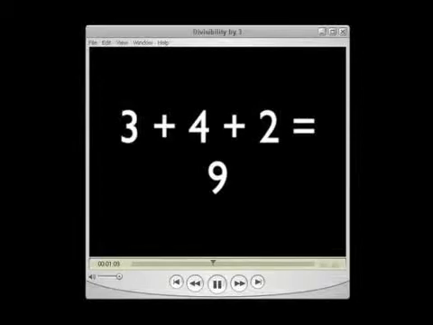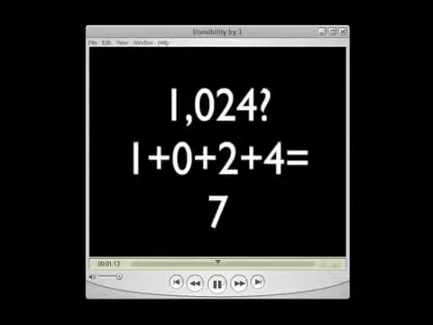How about 1024? Is it divisible by 3? 1 plus 0 plus 2 plus 4 equals 7. 7 is not divisible by 3, so the original number, 1024, is not divisible by 3. This works no matter how large the number. Let's try 5,612,109. It would take a while to do the long division, so using the divisibility rule will save us time.